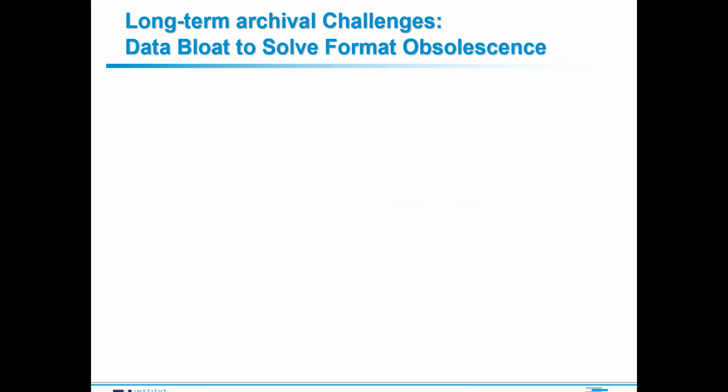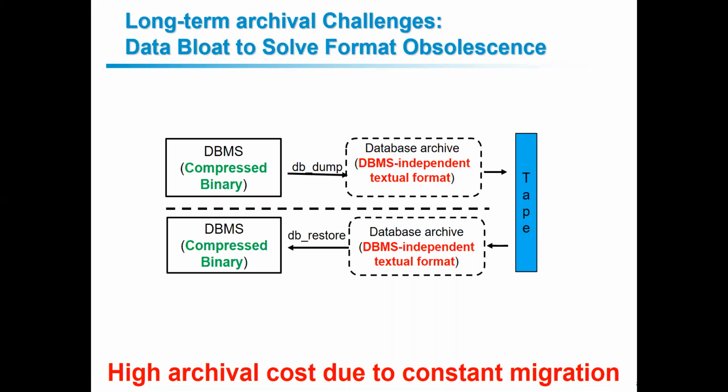In addition to the media obsolescence issues we described earlier, the current archival infrastructure also suffers from a format obsolescence issue. We know that DBMSs store data in a compressed binary format. However, when we need to archive data out of the DBMS, we need to store it in a format that's future compatible with all future DBMSs. As a result, we cannot assume anything about the on-disk layout of archival data.